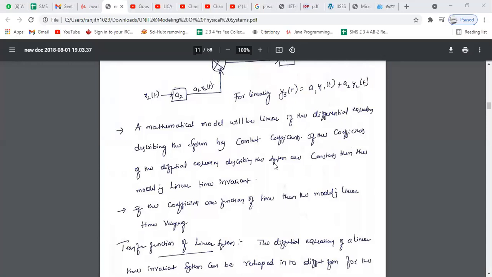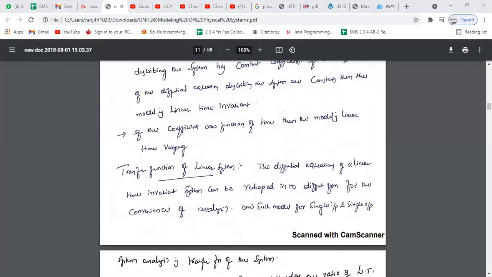In a linear time variant system, the coefficients of the differential equations are functions of time. That means the response of the system varies with respect to time. So the mathematical model will be linear if the differential equation describing the system has constant coefficients. If the coefficients of the differential equation describing the system are constant, then the model is linear time invariant. If the coefficients are functions of time, then the system is called a linear time varying system, right?